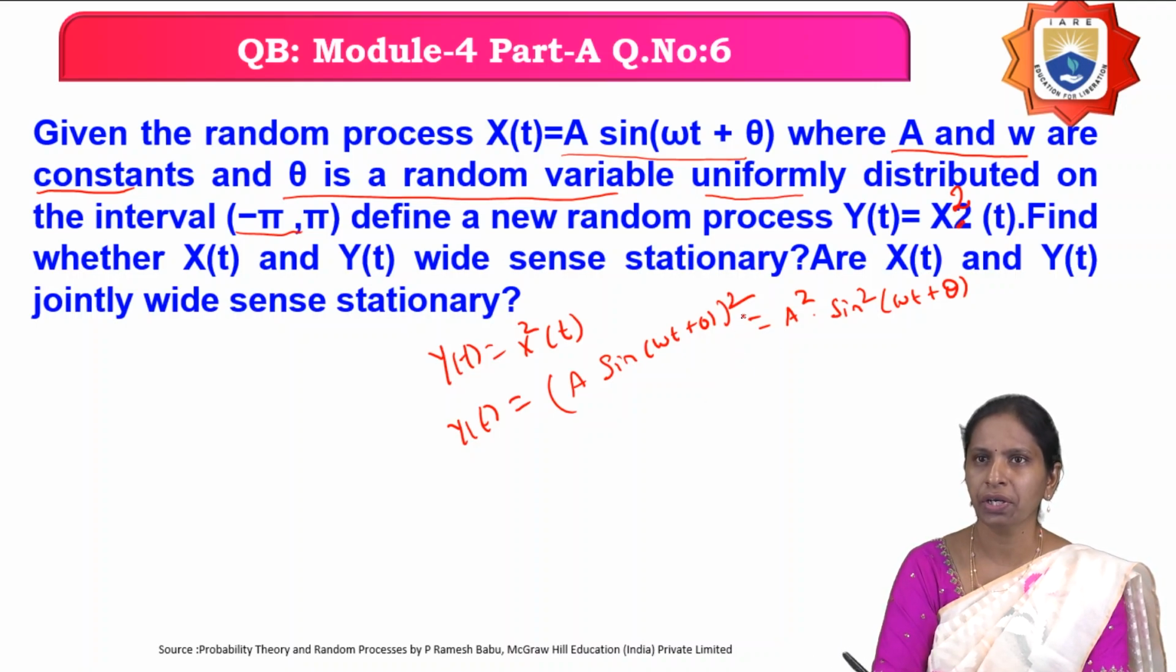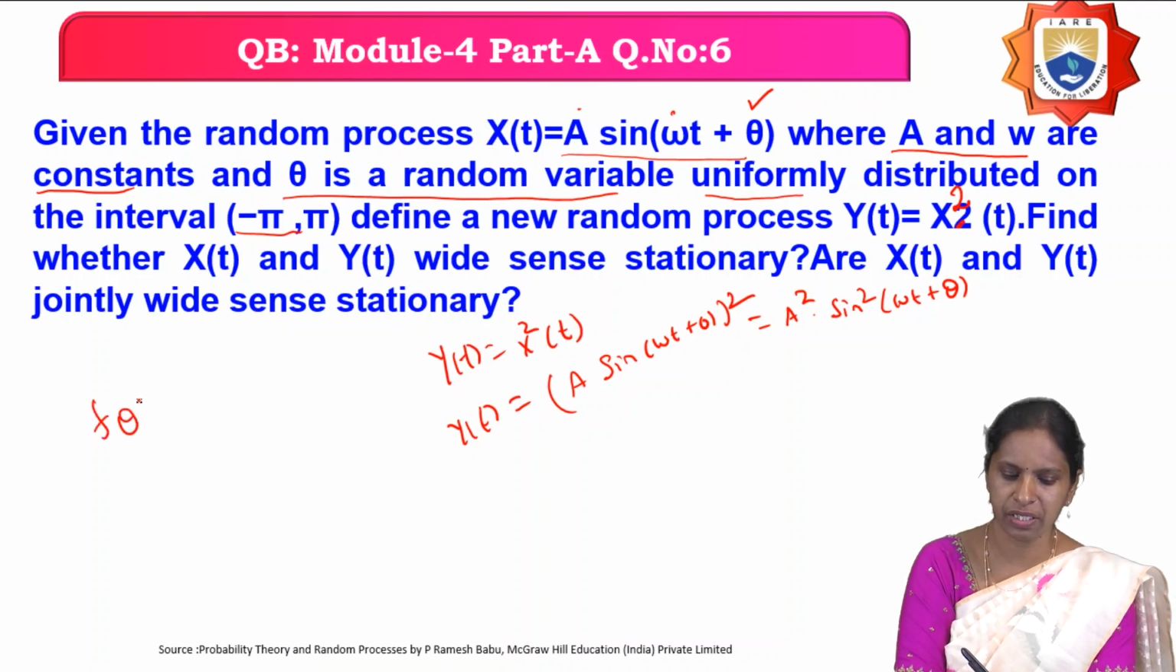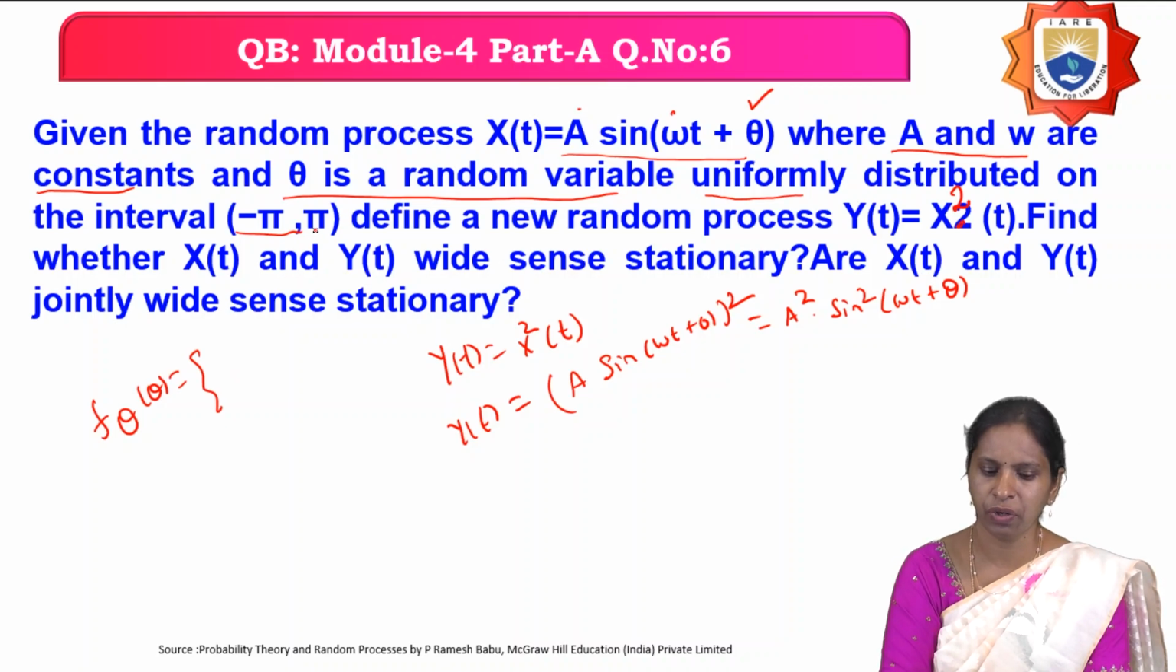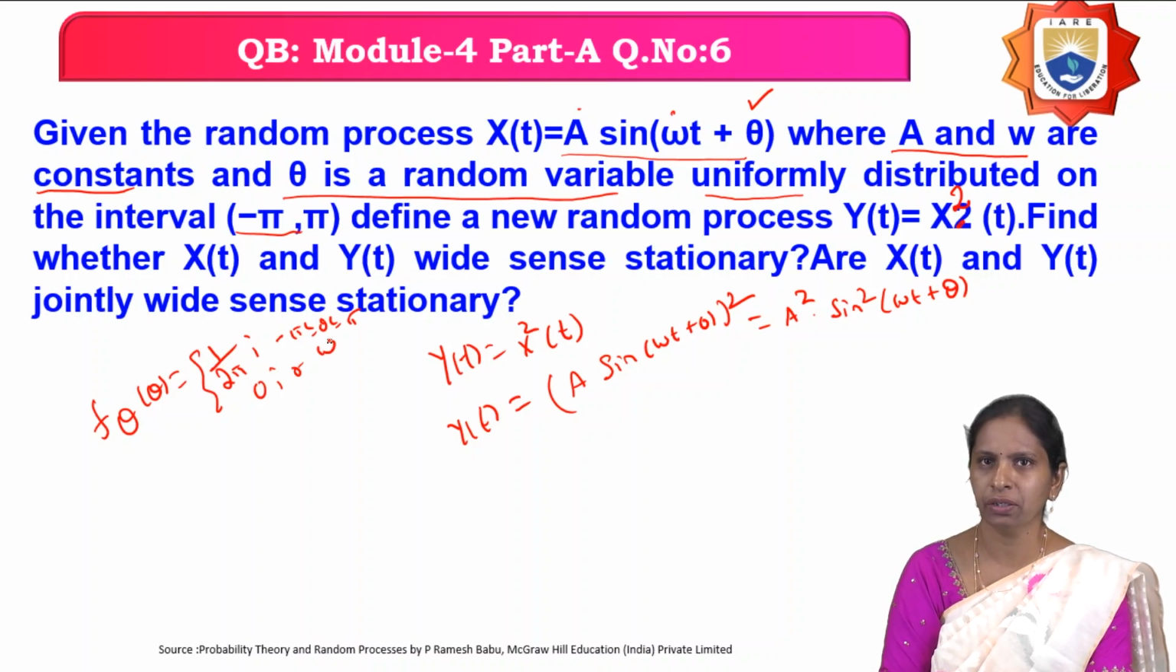What is the first problem? In this random process, a is constant and omega is constant. Which is a random variable? Theta is a random variable. What is the density function of theta? It is 1 by 2 pi when theta is from minus pi to pi, and 0 otherwise. And you have to find out whether x of t and y of t are wide-sense stationary.